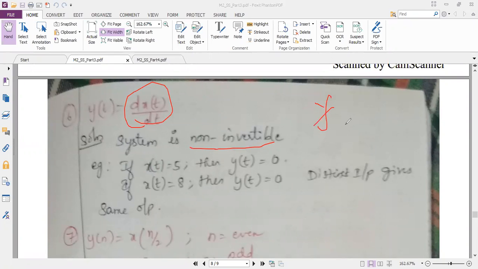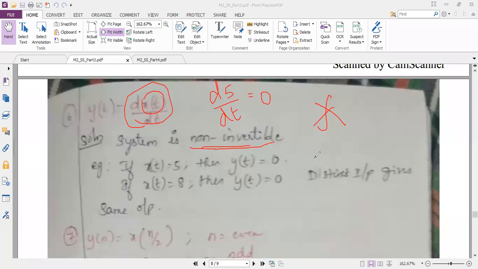I will tell you why it is non-invertible, because the same concept is applicable here. I am considering my x of t as 5. So d 5 by dt. Can anybody tell me what my answer is? Differentiation of a constant number. What is the answer? 0.